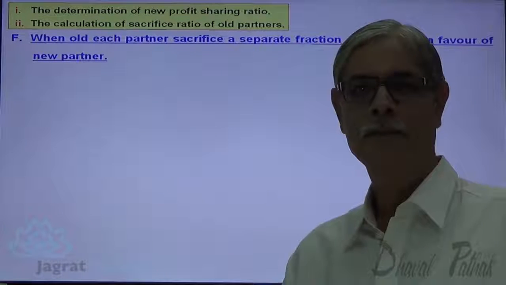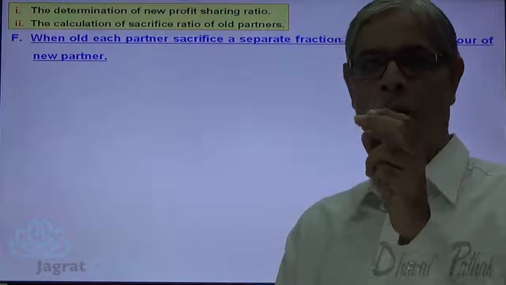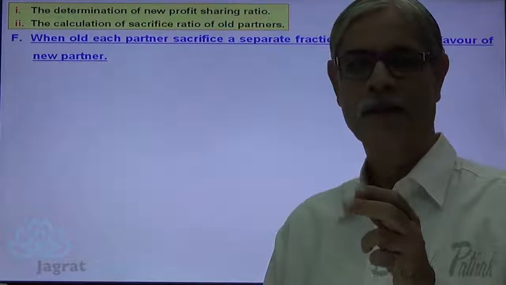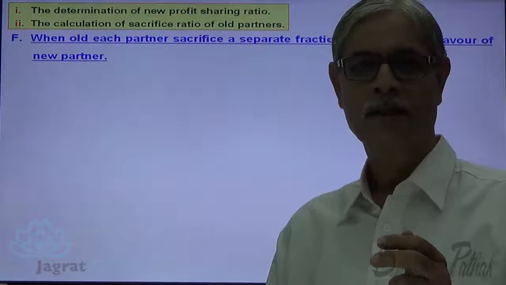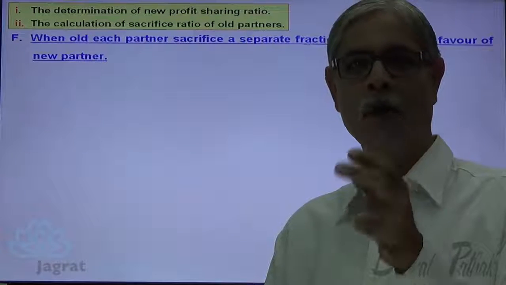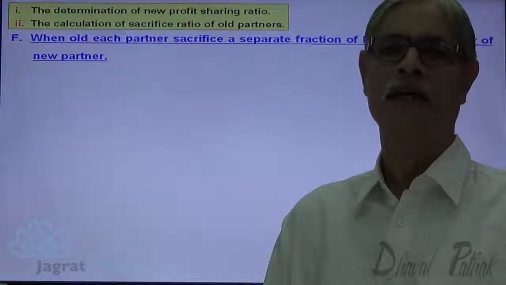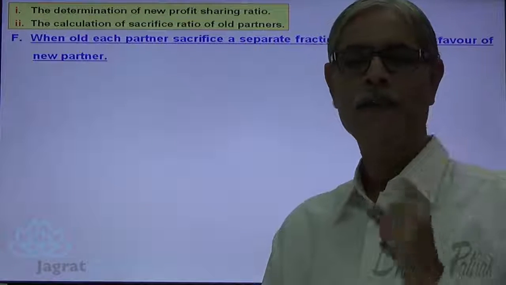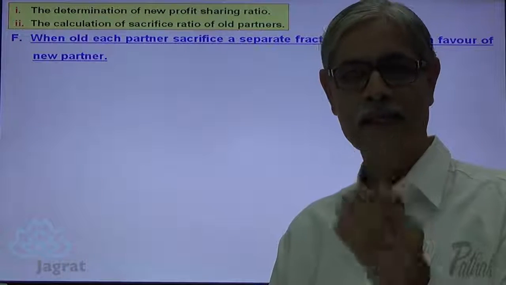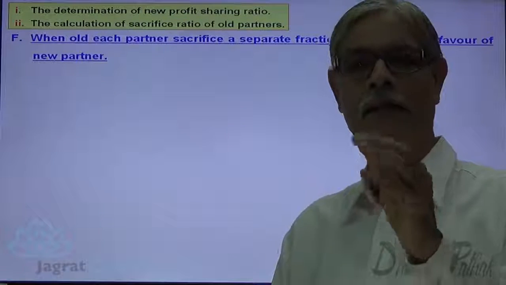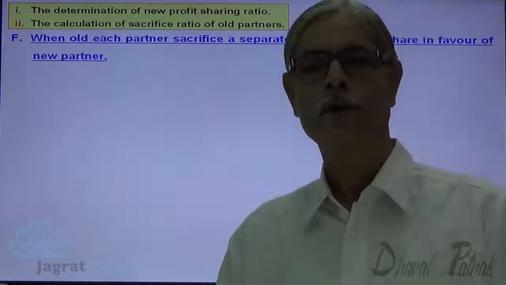Now here, the fraction of his share sacrificed by each partner is given. And on the basis of that, we are required to find out the exact share sacrificed, and that will be deducted from the old share to get the new share in profit.